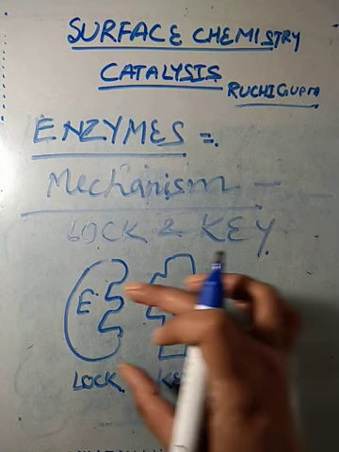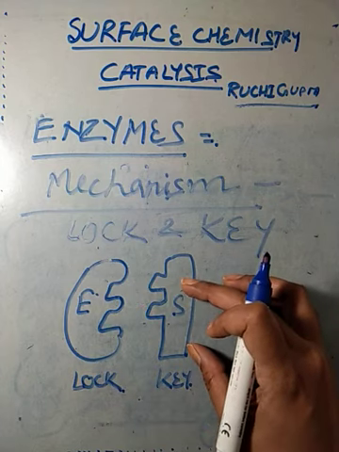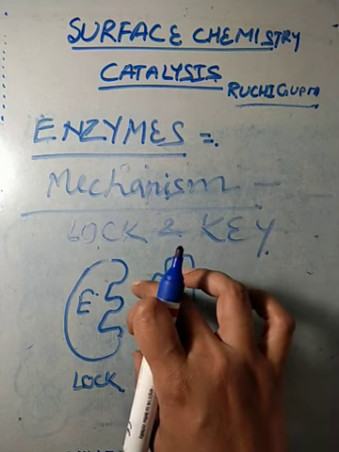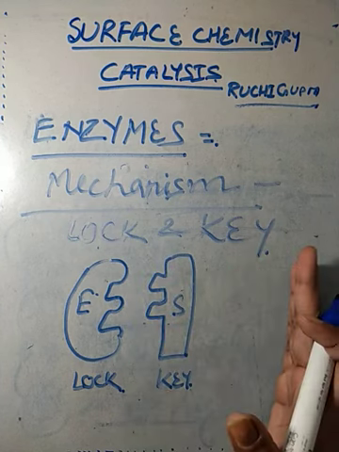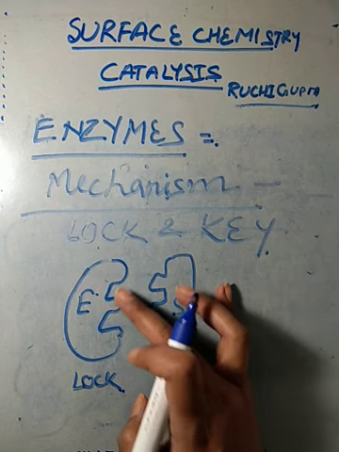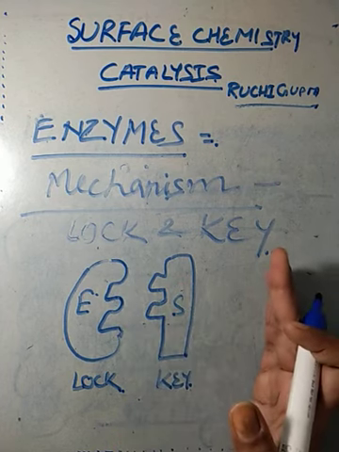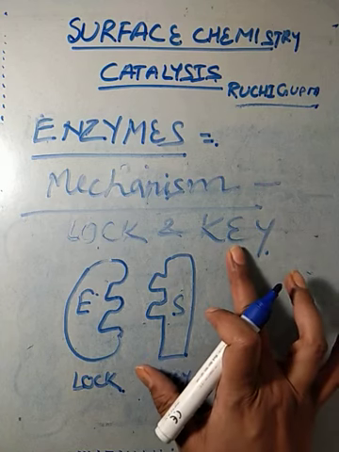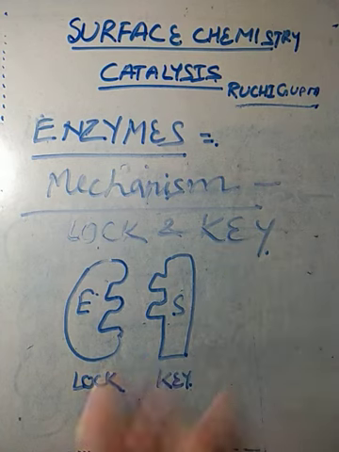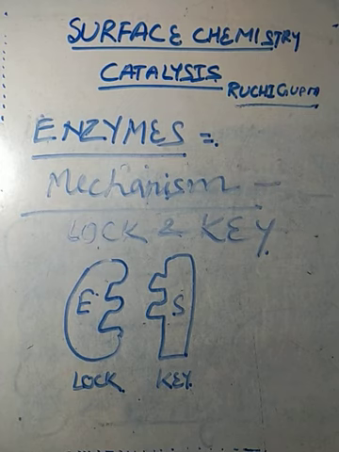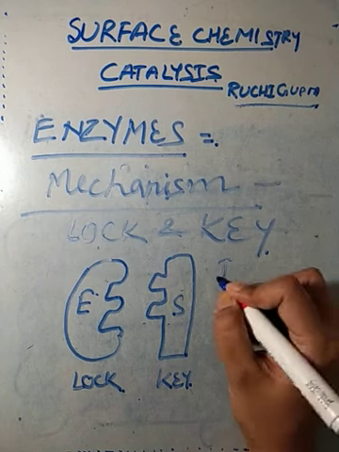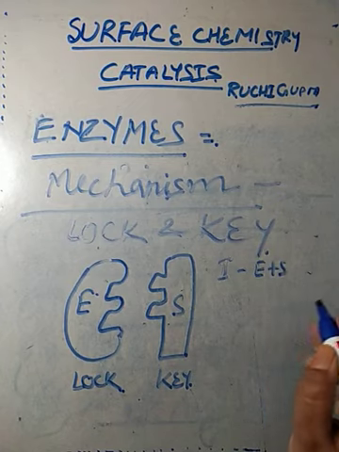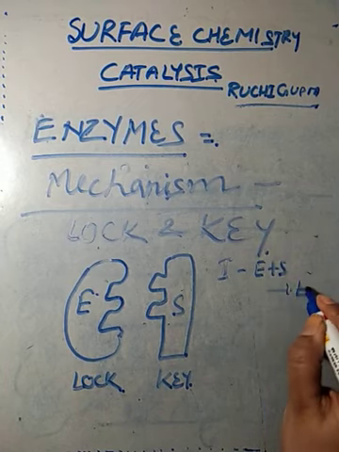First, the key fits into the lock. Then the substrate forms the product, and afterwards it is released, and the active site of the enzyme again becomes vacant for the next reaction. So what is step 1? E plus S form the enzyme substrate complex, ES.